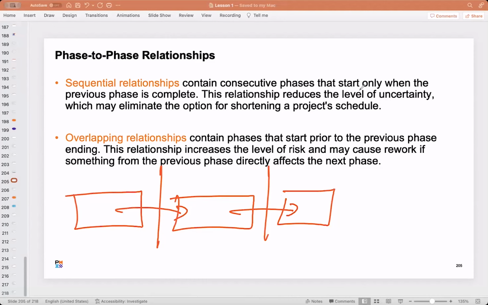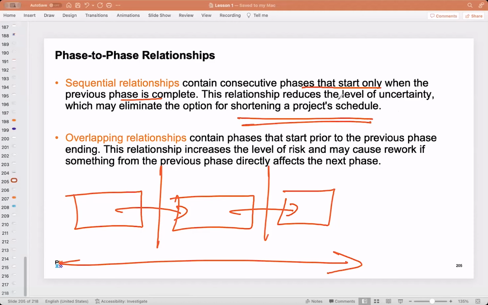Because the next phase can start only when the previous phase is complete. Do you agree? Common sense. Because there is a timeline. Okay, but what is the drawback of that? It will not provide an option for shortening the project schedule. You cannot squeeze the project timeline because of it.